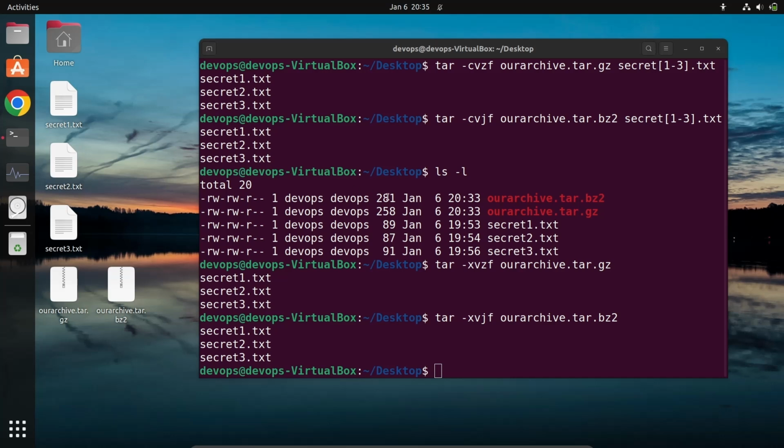Okay, so I'm hoping you are clear with the compression techniques and archiving and compression in Linux. We have practiced with the files also. So that's it for this lecture, and in the next lecture we will learn how you can compare files with the diff method found by default in Linux. Okay, so till then, take care.